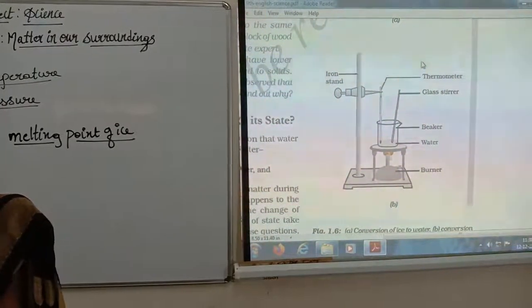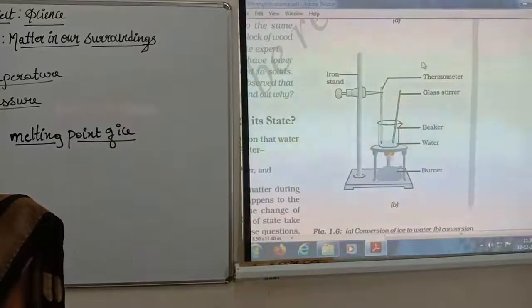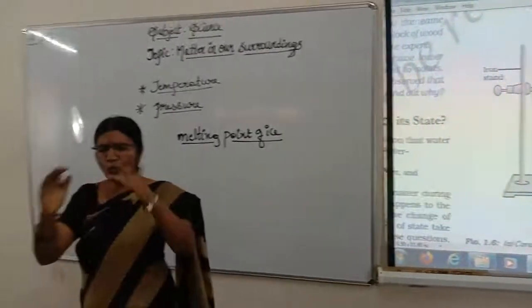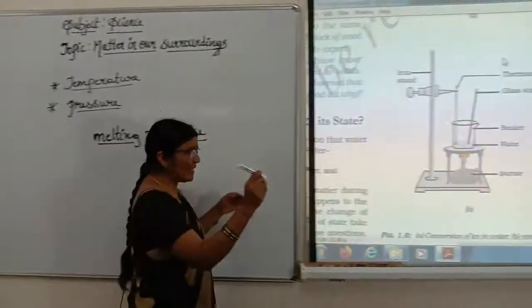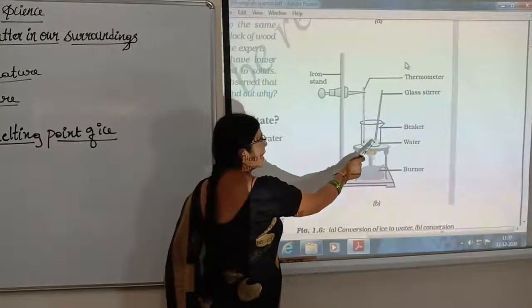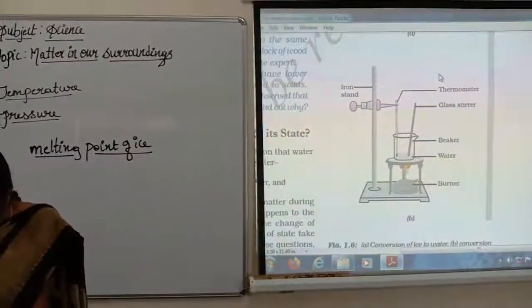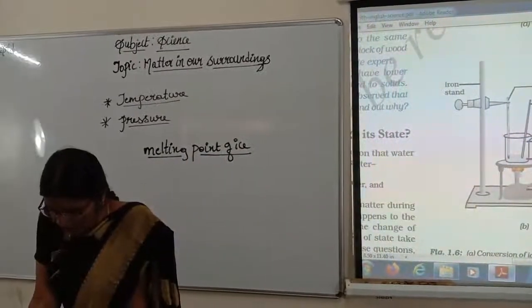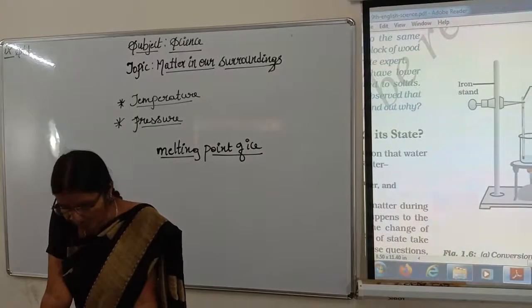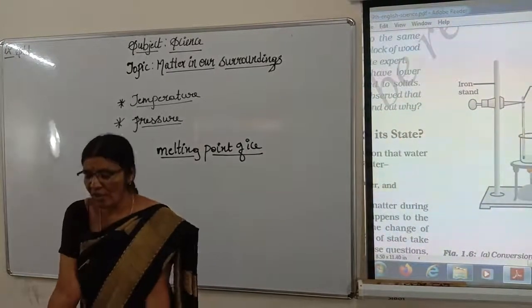At exactly 100 degrees centigrade, all the water present in this beaker is evaporated and vaporized. Okay children, evaporated and converted into water vapor. That is what we have observed.